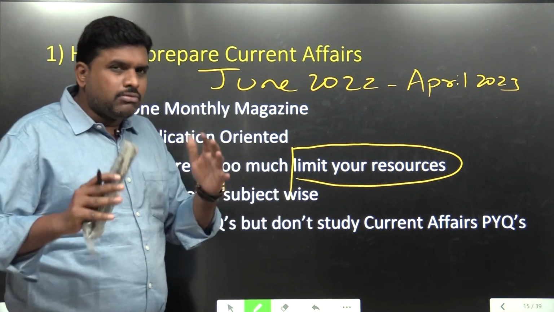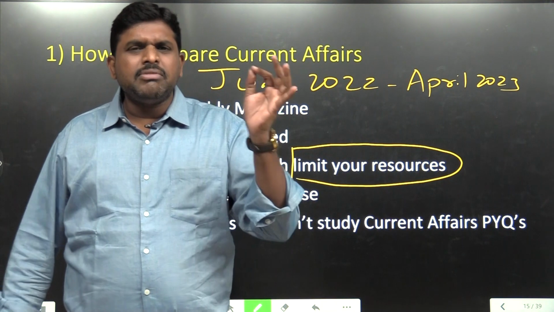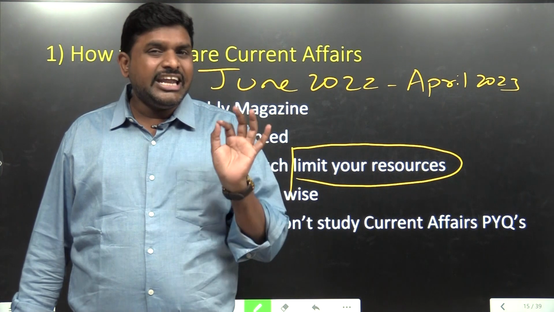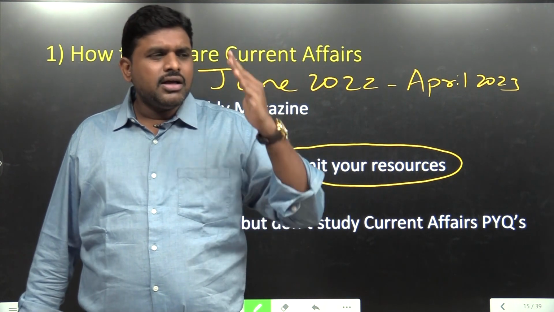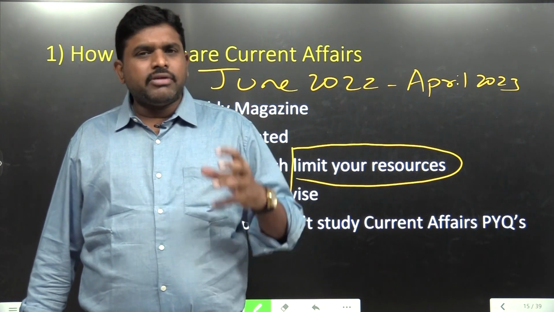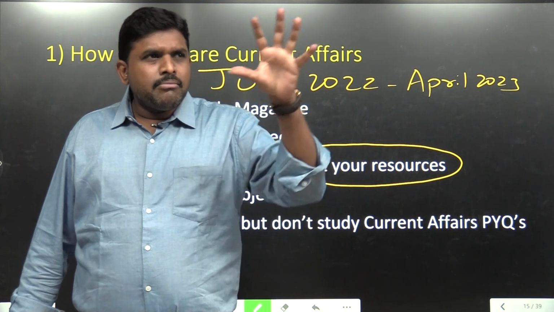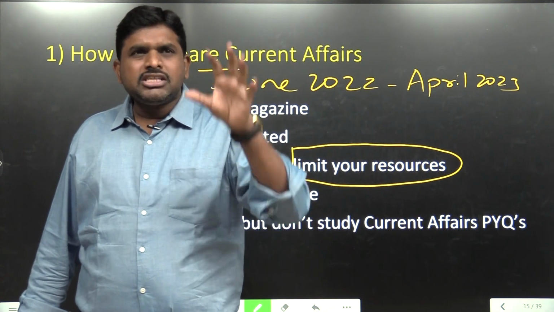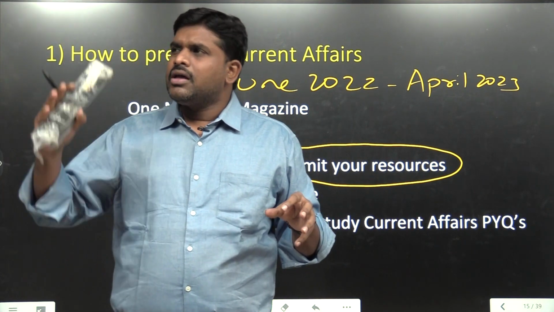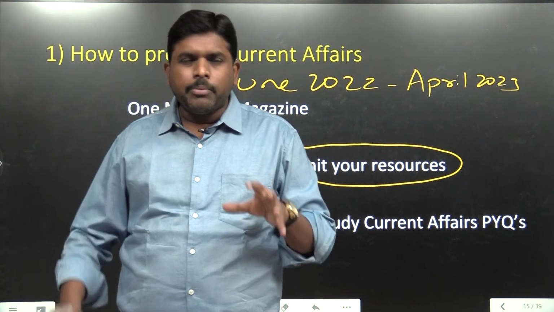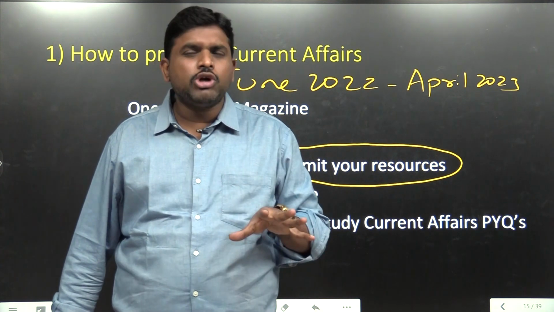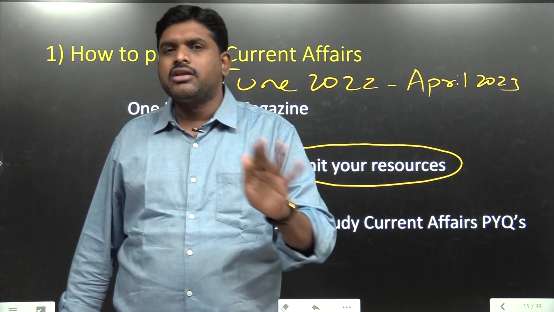Make notes subject wise. How? Don't make them date wise. It's a suicidal mistake, a blunder. Don't make notes like March 1st, March 2nd, March 3rd. How to do it, sir, then? Do it subject wise: March month polity topics, March month economy topics, March month geography current affairs. So subject wise current affairs you have to do. Don't do date wise. Never do it that way.